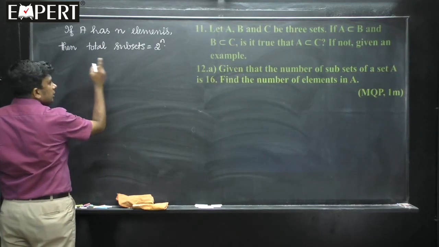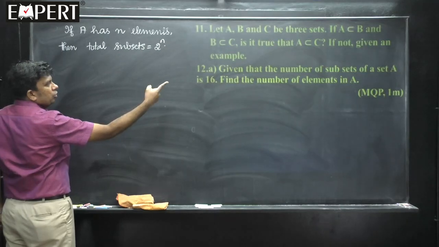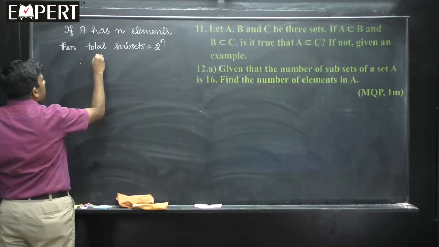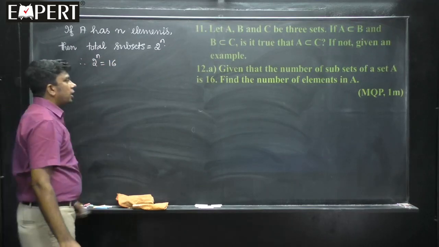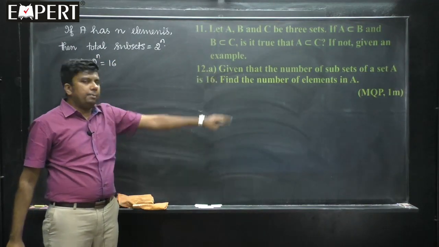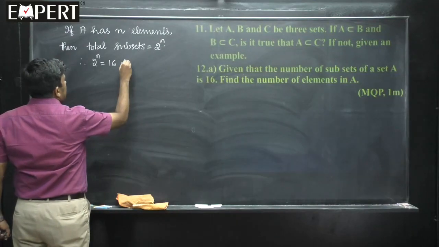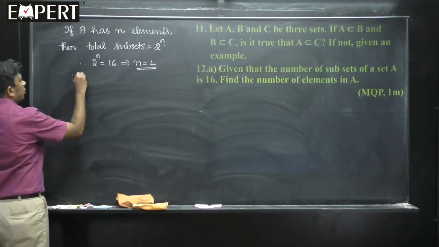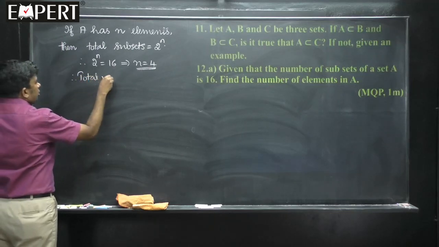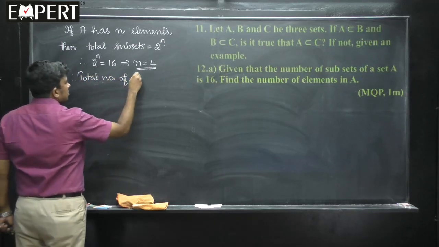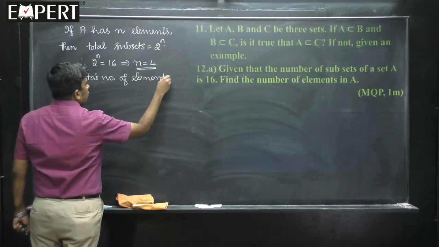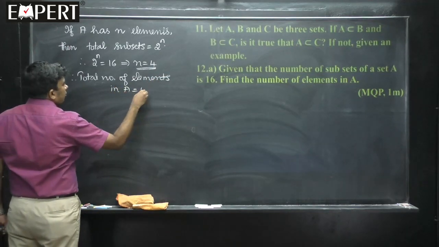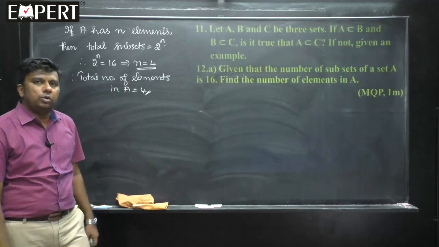So, here what is given? Given that A has the total number of subsets as 16. Therefore, 2 to the power n is equal to 16, because the total number of subsets is 16. Find the number of elements in A. This implies n has to be equal to 4. Therefore, the total number of elements in A is equal to 4.